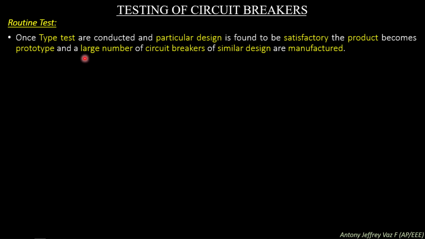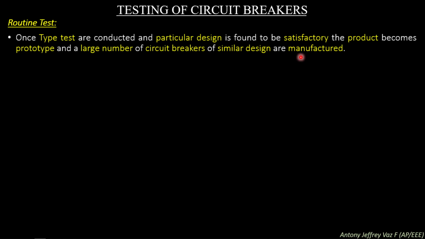Routine test. Once type tests are conducted and a particular design is found to be satisfactory, the product becomes a prototype and a large number of circuit breakers of similar design are manufactured.